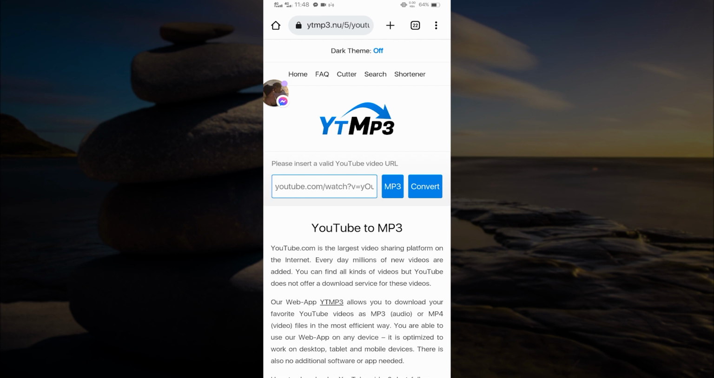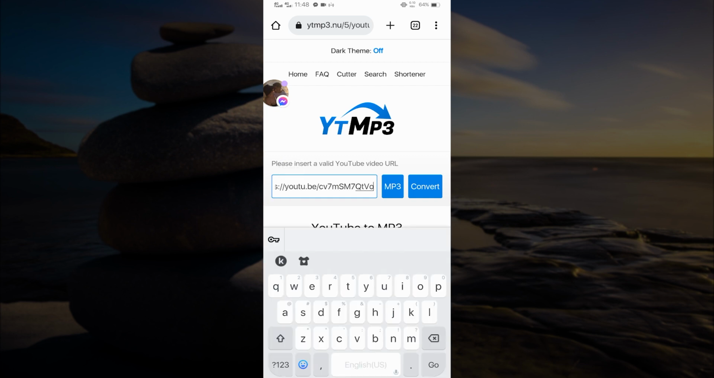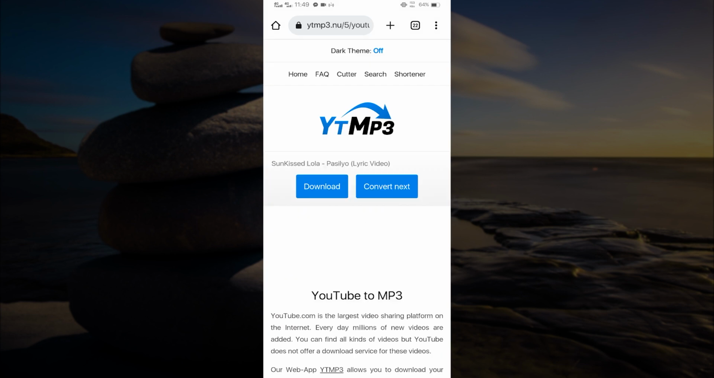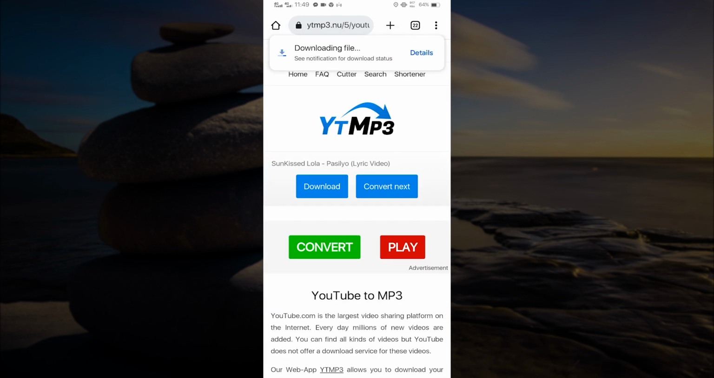Now that we are back to the YouTube MP3 converter, just paste the link on the text box. Some websites will automatically convert the video to MP3, some will require you to hit convert first, so just do that. Also keep in mind that you want to download the link in MP3 format, so make sure to select MP3. Now let us hit convert, and after converting, we will see the download option. Just tap download and then it will start downloading.